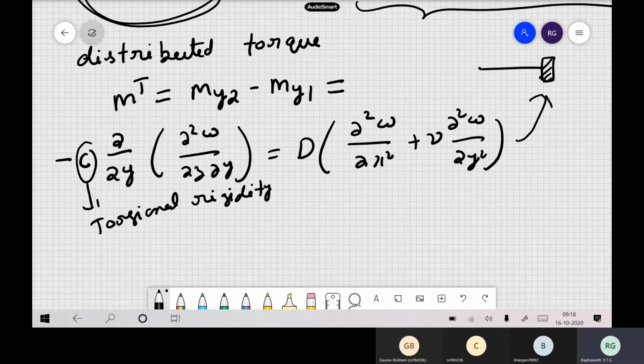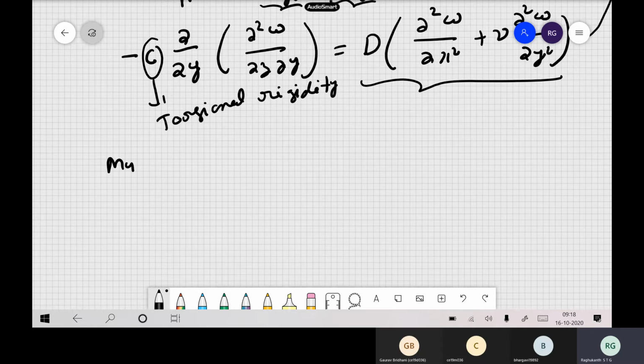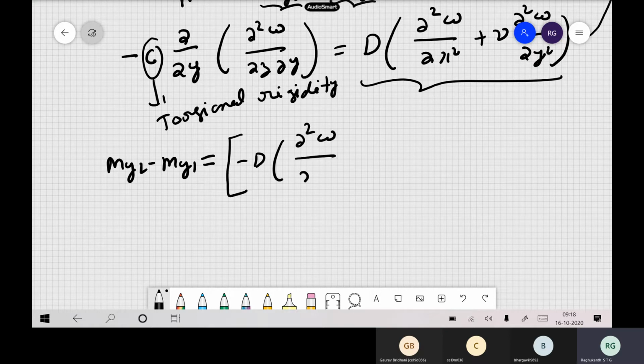And now we have to write those for our plate, but the only problem here is we do not have one moment, we have my2 and we have my1 also. So both of them will be there. So my2 minus my1, from the first plate and from the second plate. So this one will be minus D, dou square W2 by dou y square plus mu dou square W2 by dou x square.